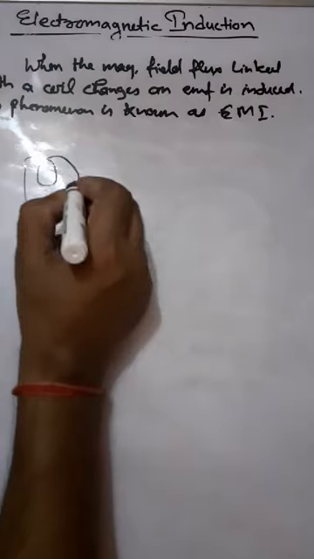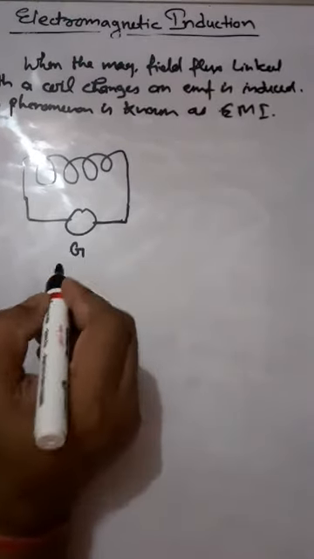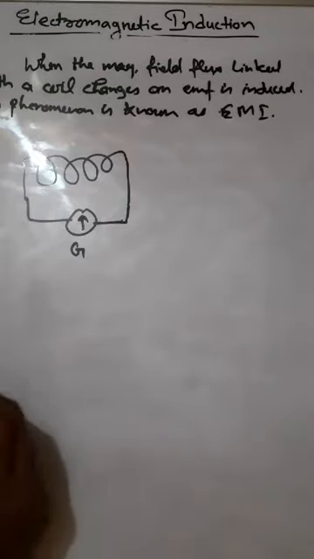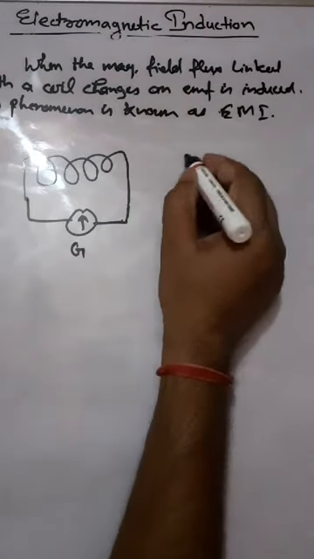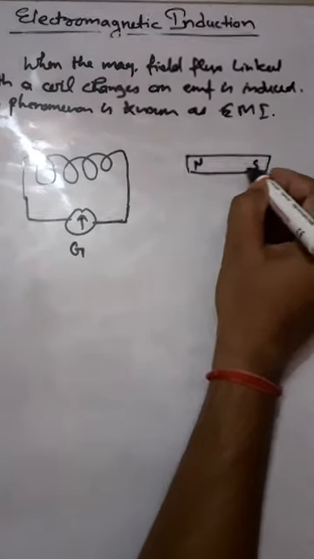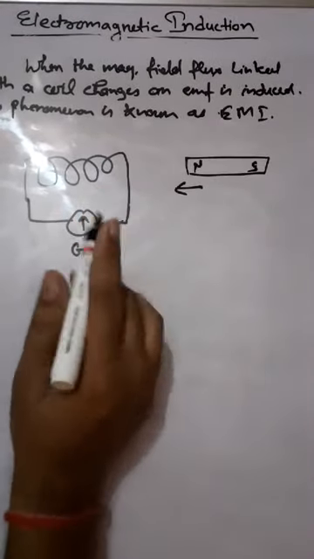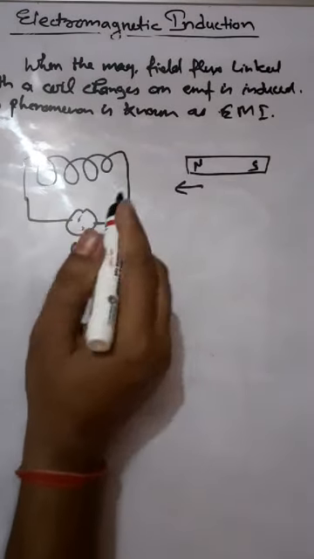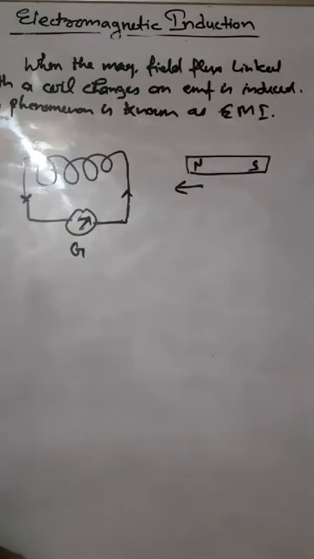Suppose we have taken a coil and connected it with a galvanometer. The deflection in the galvanometer shows the presence of current in the circuit. Since there is no cell in the circuit, no current will flow. Now if we bring a magnet near the coil, what will happen? We see a deflection in the galvanometer. The needle of the galvanometer shows deflection. Suppose it takes the direction like this.